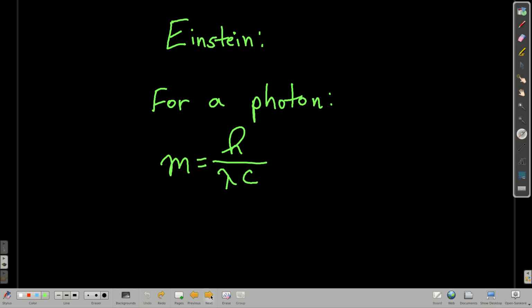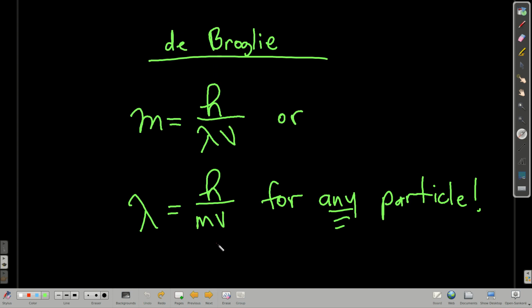Well, what de Broglie did, he said, all right, if that's true for a photon, why can't it be true for anything, and actually vice versa. He said, why can't any particle with mass m moving at a velocity v have a wavelength? And he proposed this equation right here.